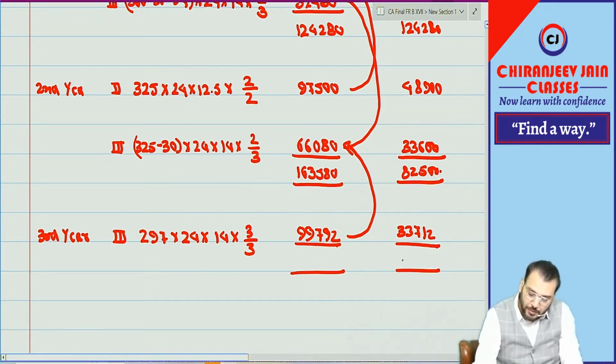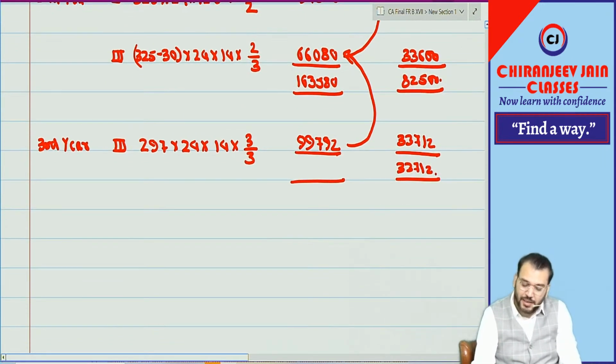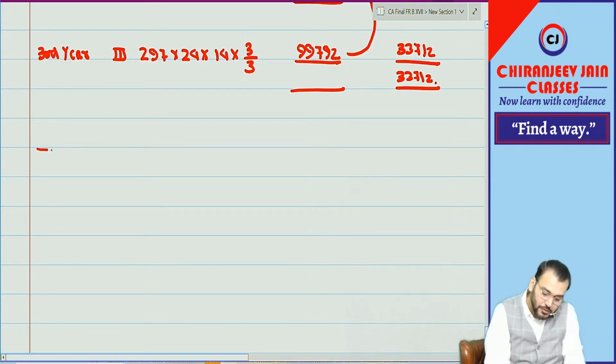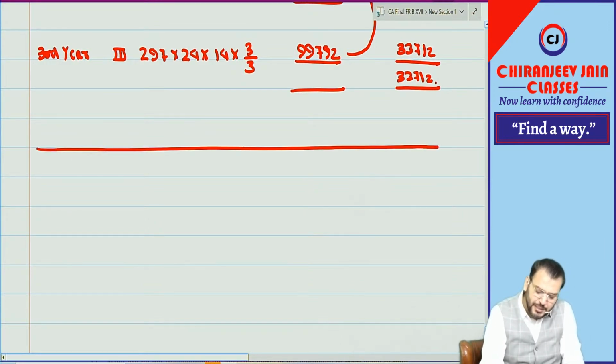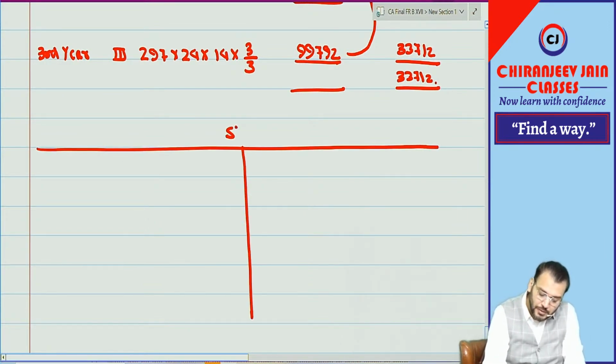Cumulative expense. This will become expense. I will do only year 1 accounting. So can I say we need to pay EB expense? EB expense, so you can do by your own. I will just do practice for year 1. Year 2, year 3 you can do by your own.